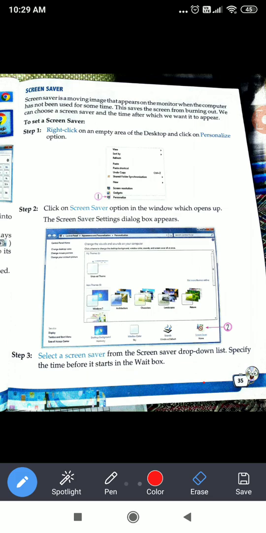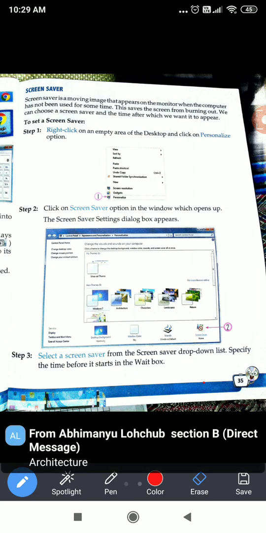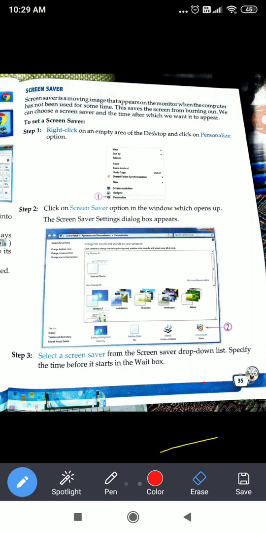When you come back, you will see a black screen which shows that the computer is in sleep mode. When you do not use the computer for some time, it will go to sleep.